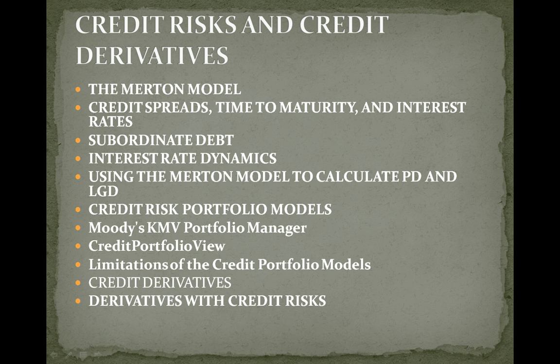Now we move to derivatives with credit risk. Define a vulnerable option. Explain how credit risk can be incorporated in determining option value. A vulnerable option is an option with default risk. An option holder receives the promised payment only if the option seller is able to make the payment. Without default, the holder of an option gets max(S minus X, 0).